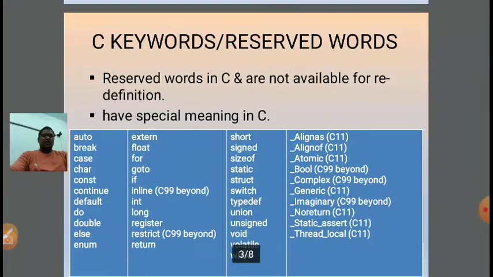First topic is C keyword. These are basically reserved words in C and are not available for redefinition. Redefinition means we cannot use a keyword as a variable name, as an identifier, or for any other purpose. Keywords are reserved, and the meaning of a keyword is fixed. By default keywords are in small letters; we cannot write them in capital letters. They have a special meaning in a C program.